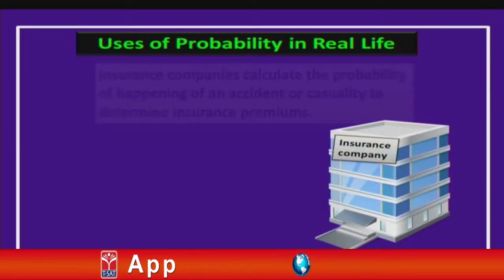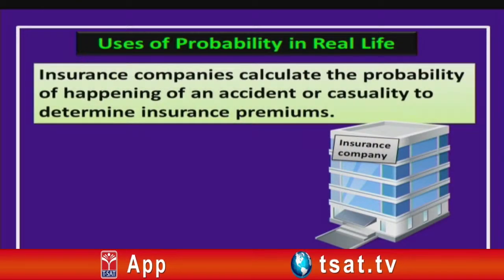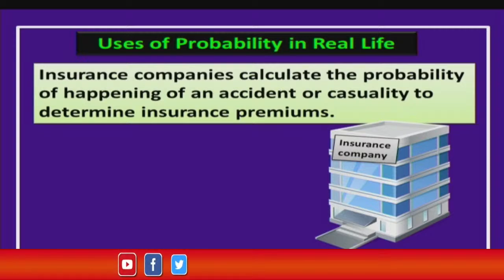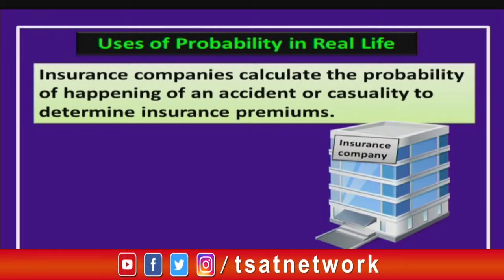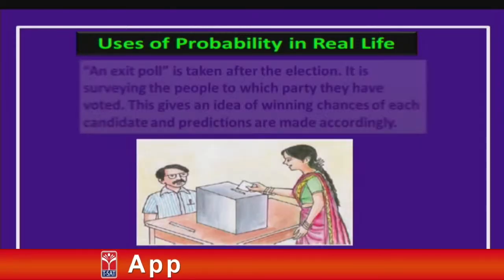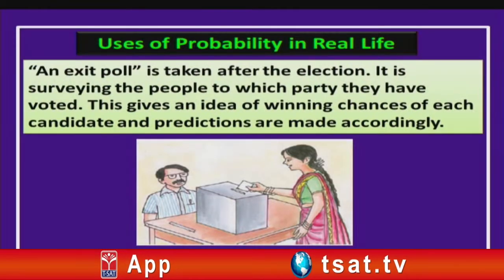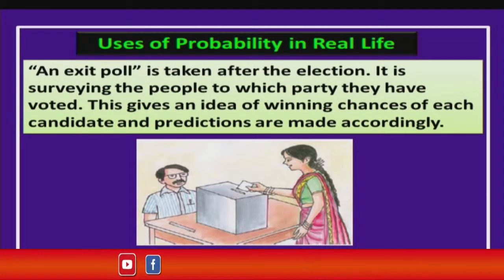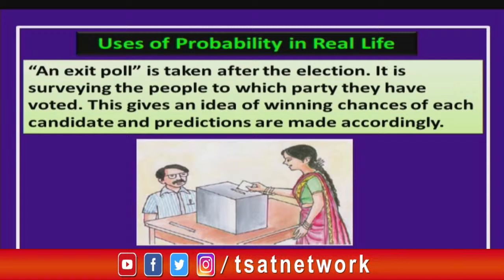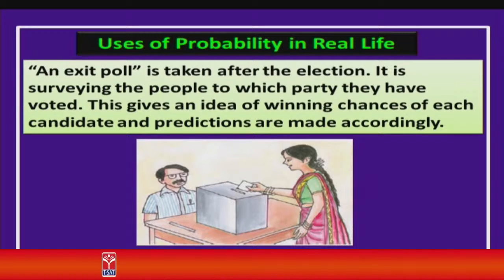And the next one is about insurance companies, children. These insurance companies calculate premiums, like how much amount we need to pay. All that is calculated based on probability only, children. So, this is also another important application. And finally, if you notice, there is the exit poll. Generally during election time, you might have heard this word exit poll. Now, what will they actually do here? After the elections are over, a survey is conducted where some people are asked about the voting, to which candidate they have voted and all.